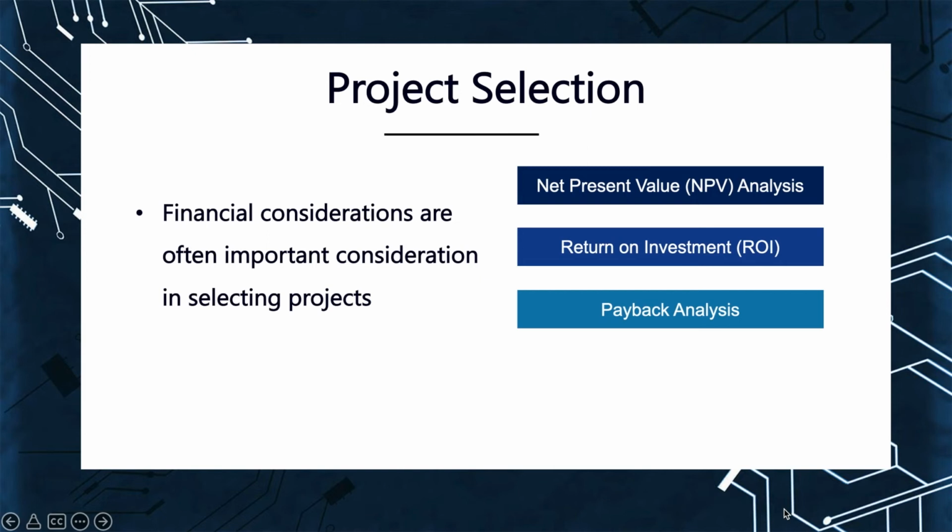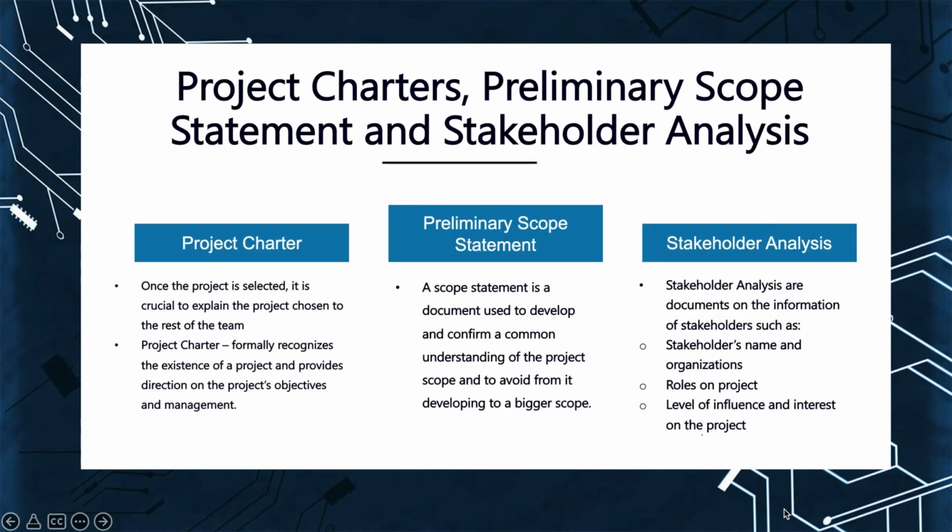Once the correct project is selected, we will go on to the next step, which is creating the project charter, preliminary scope statement, and stakeholder analysis. Each of these documents serves a different purpose. So we'll start with the first one, which is the project charter.